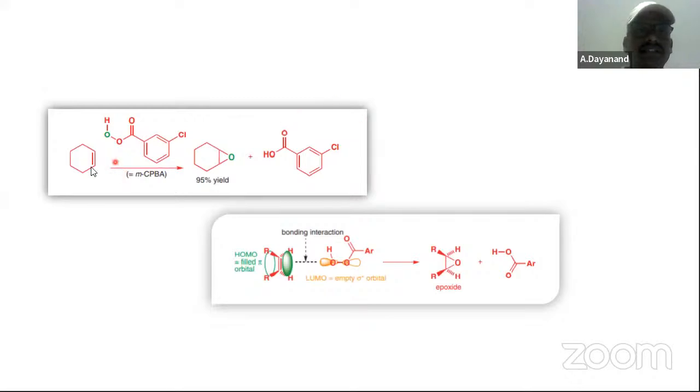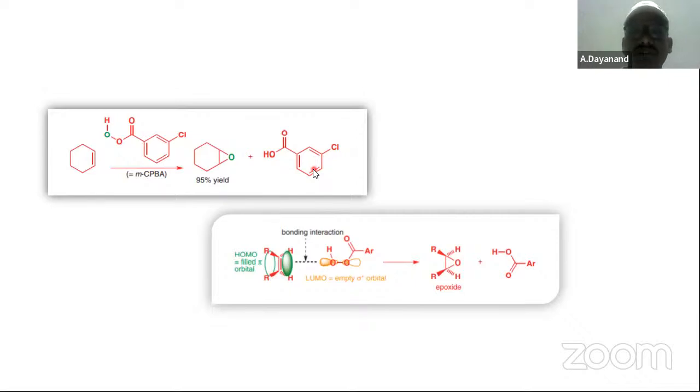Then here, if you take an alkene, cyclohexene, with metachloroperoxybenzoic acid, this is a very important reaction. This MCPBA, otherwise called metachloroperoxybenzoic acid, has a peroxy bond, therefore it forms this epoxide. Okay, the epoxide is formed and the remaining part forms a benzoic acid derivative,